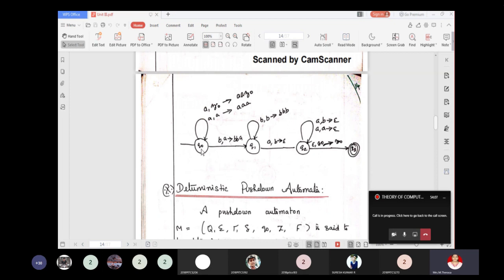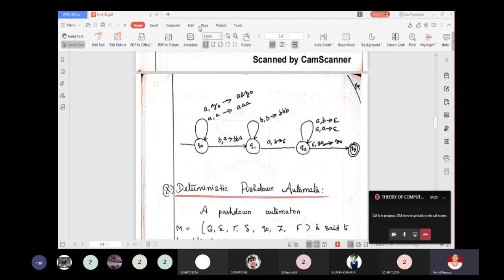So this is the transition diagram. Look here. When you are in state Q naught, when you read A and Z naught is on top of the stack, push 2 A's. And A comma A, that is, when you read A and A is on top of the stack, push 2 A's. So totally you will be having 3 A's.